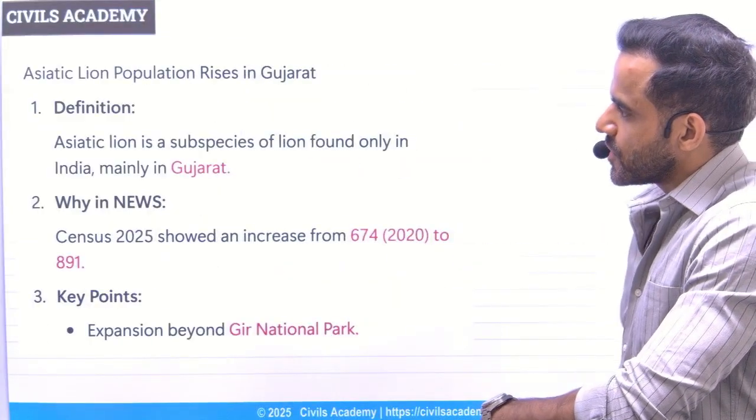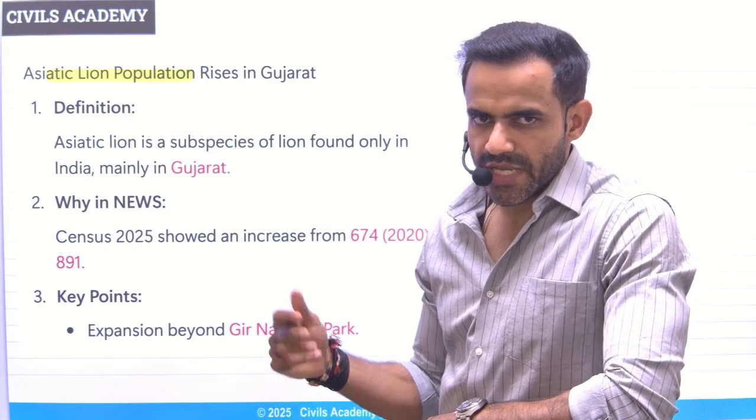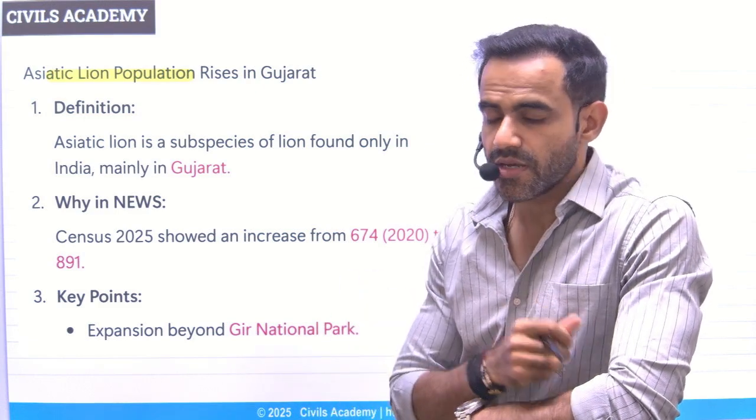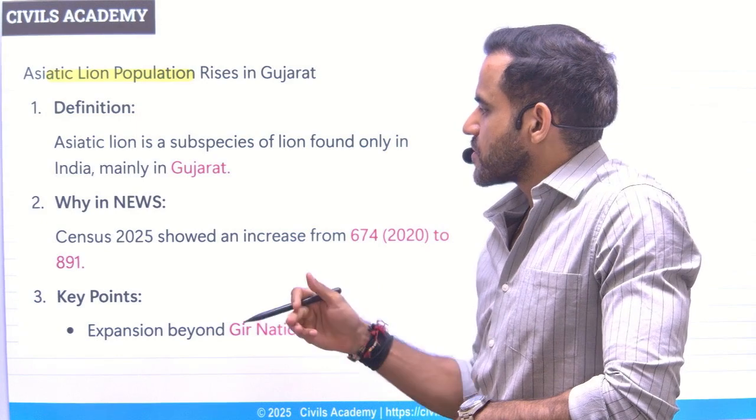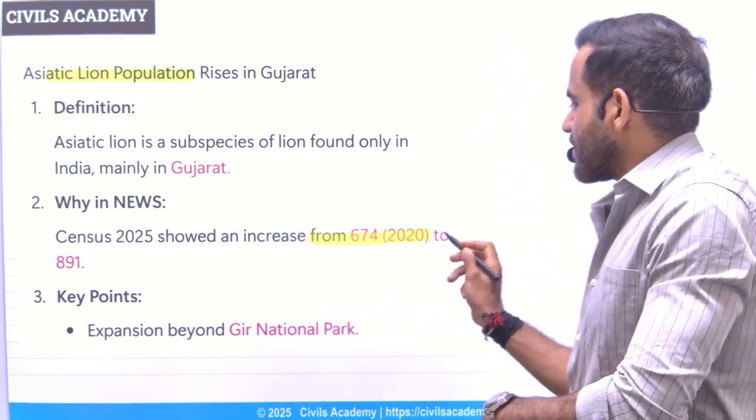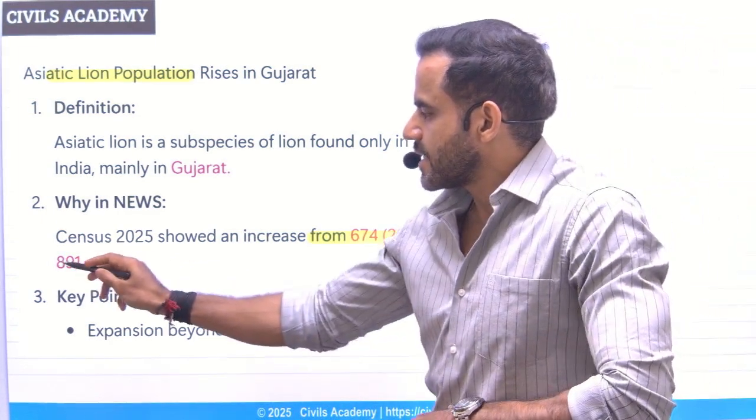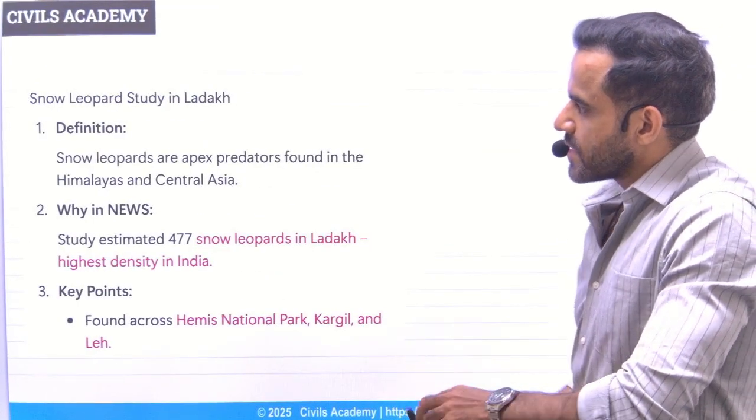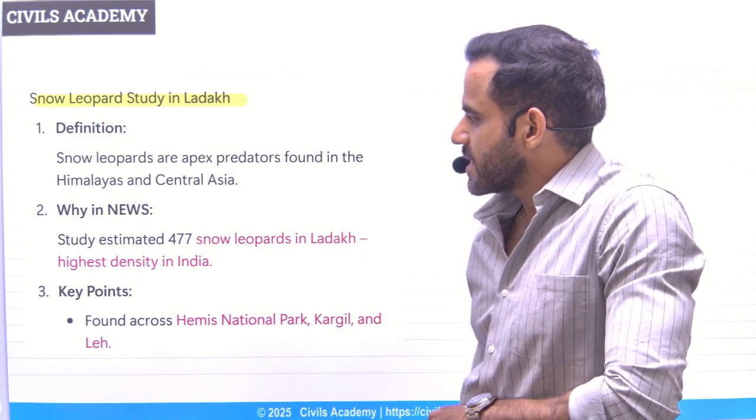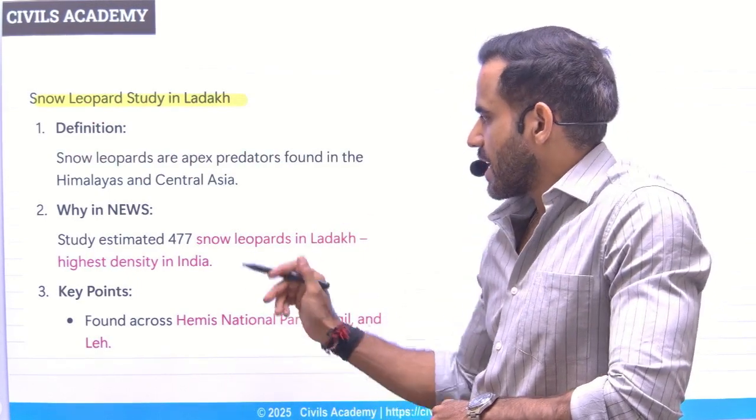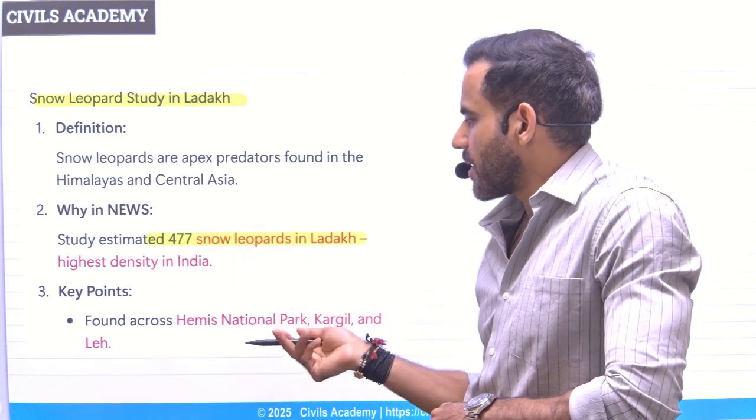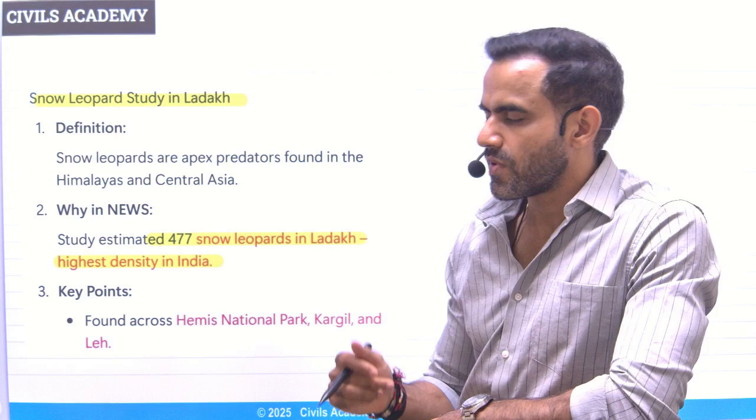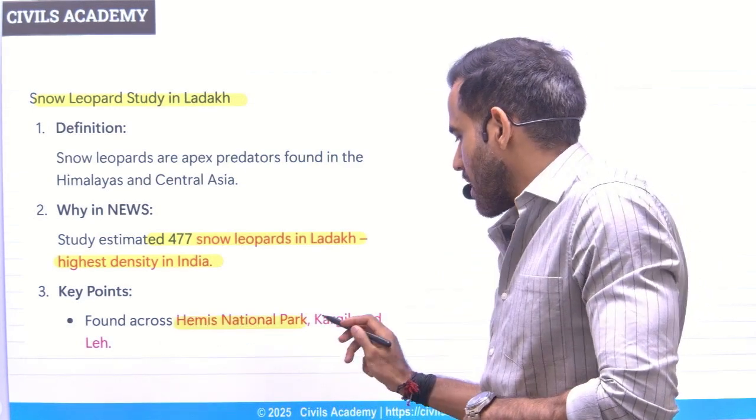Next is related to Asiatic lion population. So understand, Asiatic lions are found in the Gir National Park of Gujarat, and India is home to Asiatic lions. Recently it was in news because their population has increased from the 674 in 2020 to 891. They are found in Gir National Park. Next is related to study on the snow leopard in Ladakh. So basically this study found out that there are 477 snow leopard in Ladakh, and it is the highest density in India. That means the highest density of snow leopards in India. They are found in Hemis National Park, Kargil and Leh.